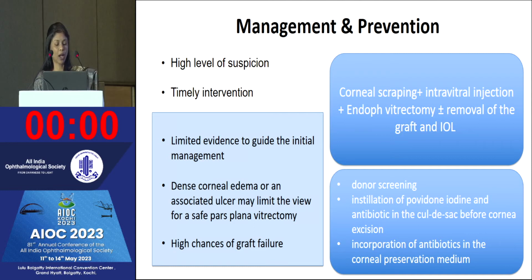Even after the best of efforts, we can have graft failure in these cases. Overall management is the same: like keratitis, corneal scraping or intravitreal injection, endophthalmectomy, or if possible removal of graft or IOL. So the preventive measures are more important.